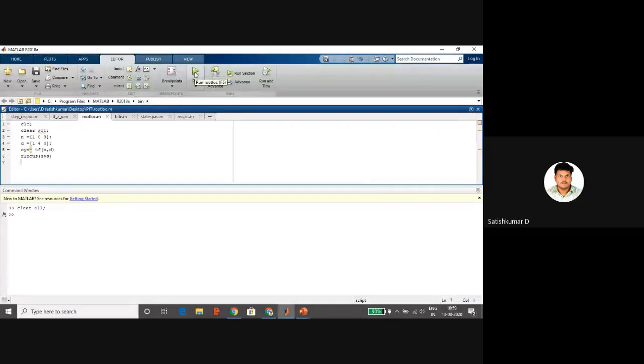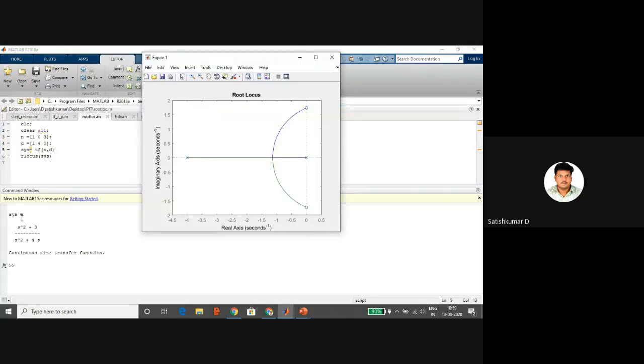So to run the MATLAB program, press F5 or the green arrow button. So I'm clicking this icon, the green arrow. So you can see the transfer function. I didn't put a semicolon, so that's why it is displayed in the command window. And the root locus plot, I told you, is a graphical method. And the poles are represented with a cross.